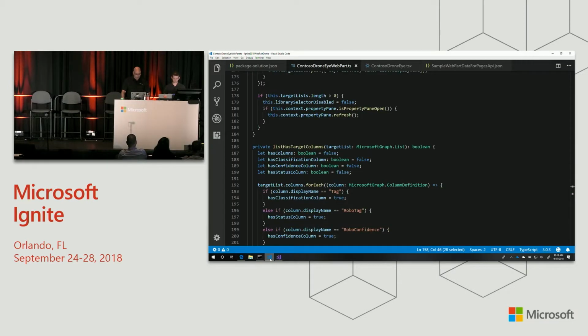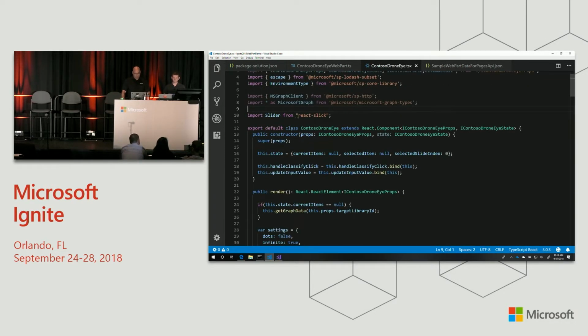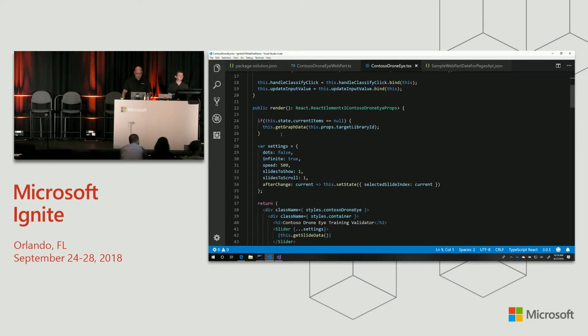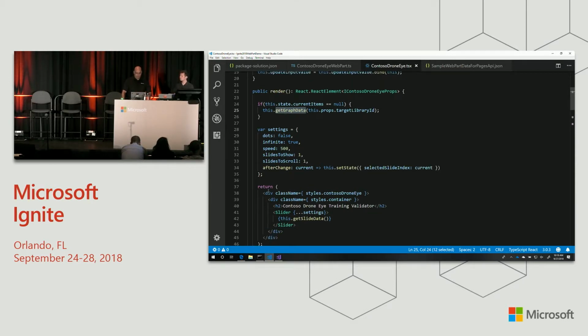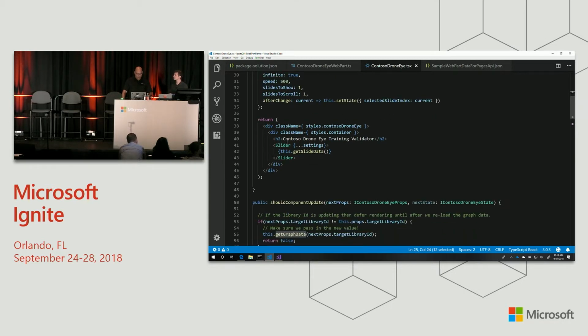So let's take a look at our code one more time. We'll jump over into our React component that's actually going to render things and see what we need to do here. What I did is not very complicated. I'm just going to render the properties that come back from the list. So in render, I have a getGraphData function that's going to go out to Graph, get the data, and then I'm using an open source slider control that's going to give us a little panel that we can page through to see the individual results for each of the different pictures that we have in the library. So the rest of this code is mainly just working with that library more than Graph.